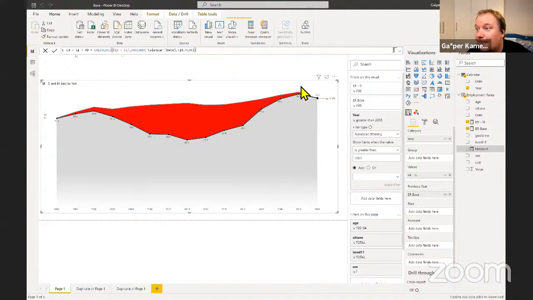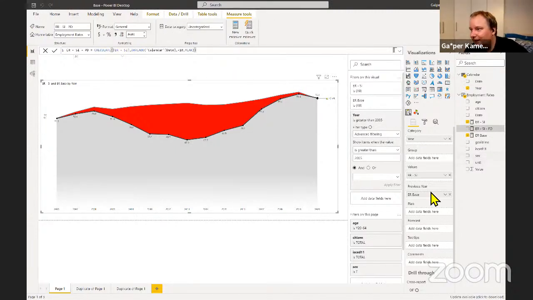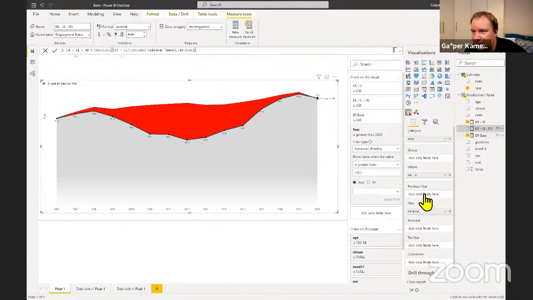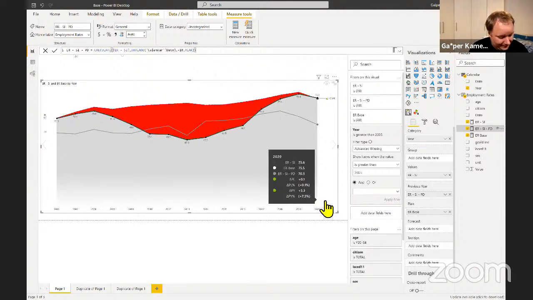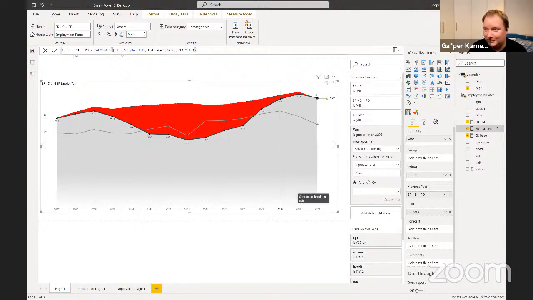And now, let me see, I probably should add it like this. So this should go here, and then this should go here. Yeah, there it is. Now that is extremely cool, right?